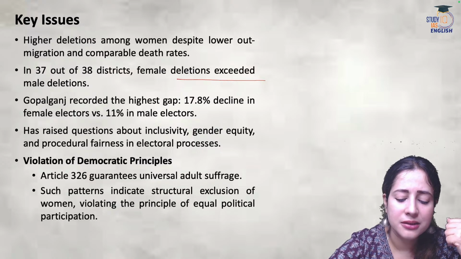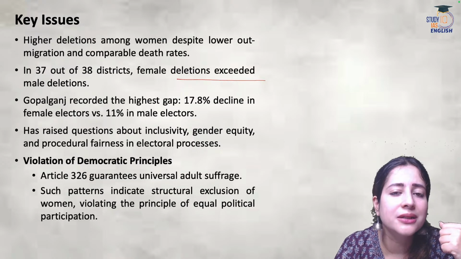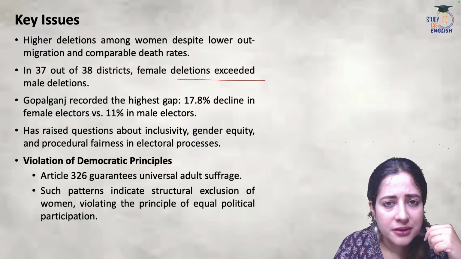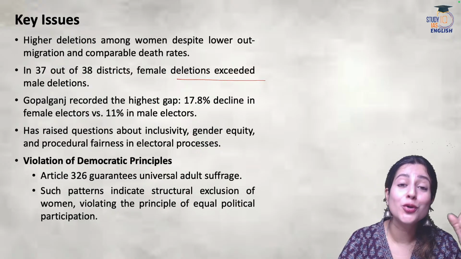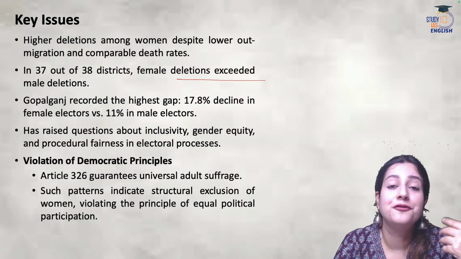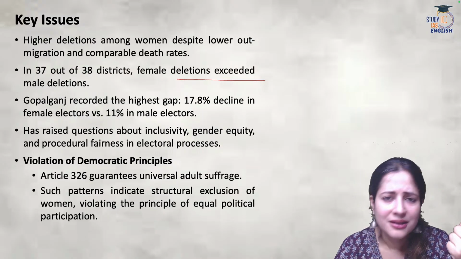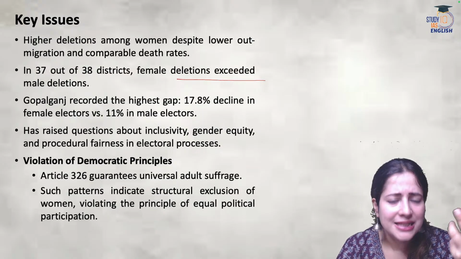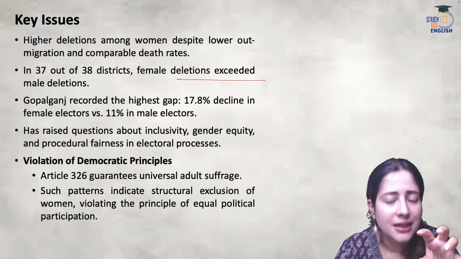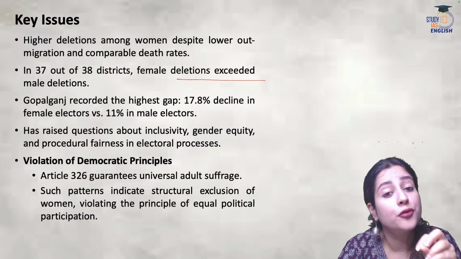And this is happening right before the election is about to be conducted. Very unfair, very strange. But what is more strange is the fact that why were these missing names mostly women? Then the government thought, okay, let's find out the reasons behind this problem of missing names of only the women